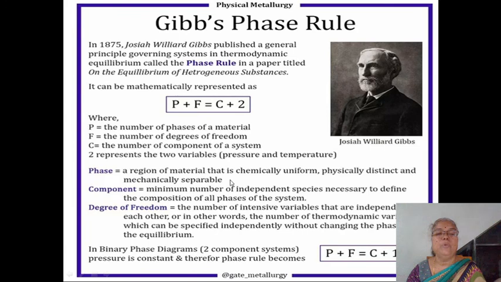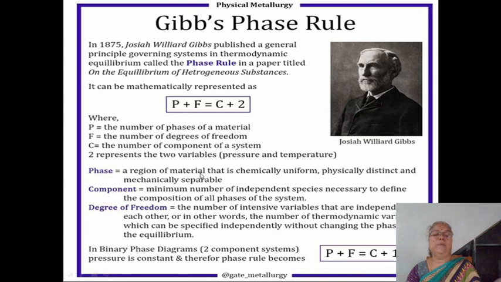The definition of phase: it is a chemically uniform, that means homogeneous, physically distinct and mechanically separable portion. Then the component is the minimum number of independent species necessary to define the composition of all phases of the system. Then the degree of freedom is the minimum number of intensive variables, that means pressure and temperature, which can be specified independently without changing the phases in equilibrium. That is the degree of freedom.